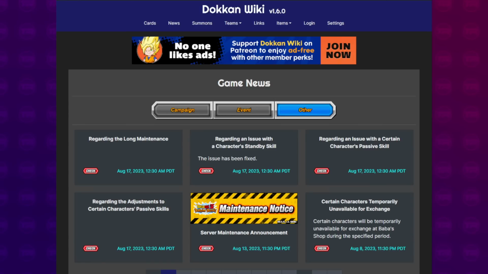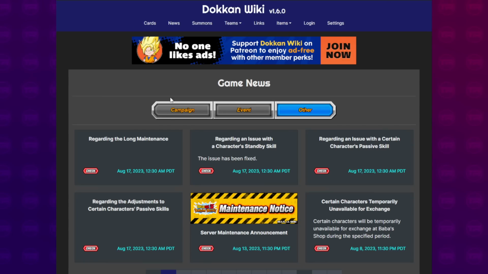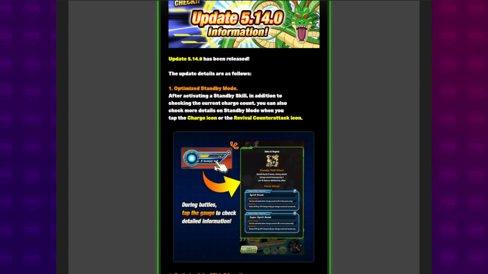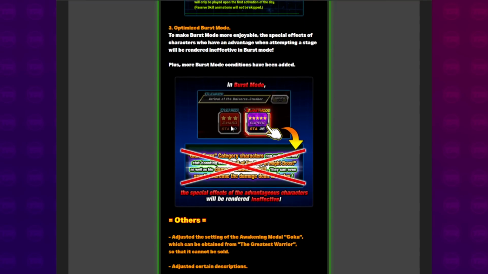But now let's dive in and take a look at all of the assets. So we've got app update 5.14.0. That is obviously for the charge skill meter thing. They've added all skips, animations, burst mode has been updated.